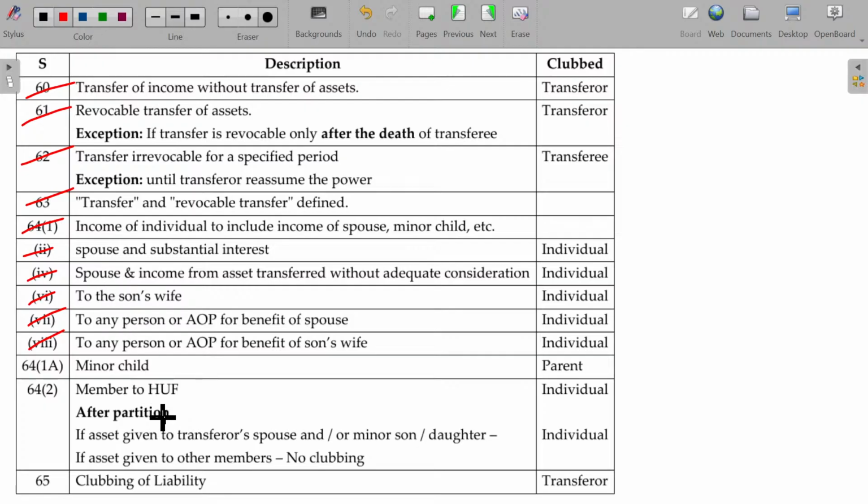In case of minor child and HUF, you have to study in detail. Clubbing includes not only income, includes loss also. Clubbing of loss also be included. Even liability should also be included. Liability, asset is included, no, similarly liability should also be includable. Income is also includable, loss also be includable. Clear? Okay.